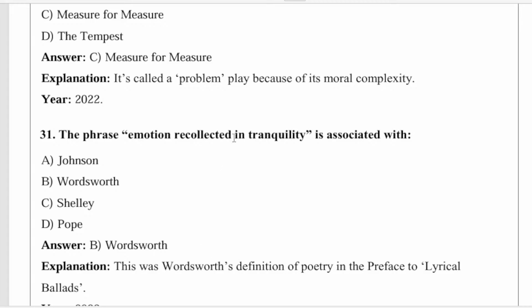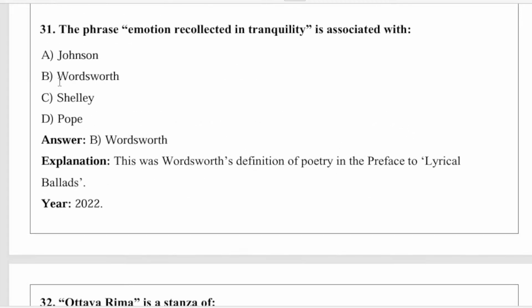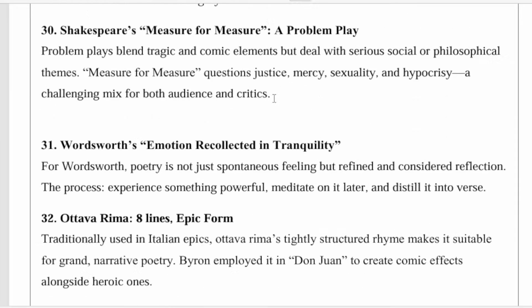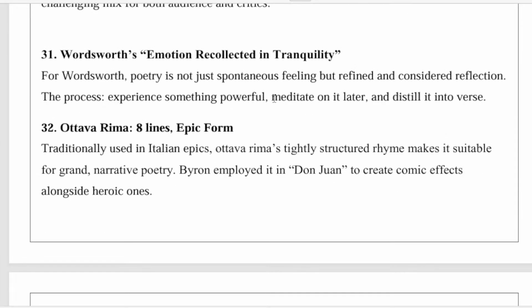The phrase 'emotion recollected in tranquility' is associated with Wordsworth. These lines are from his definition of poetry in the preface to Lyrical Ballads. It appeared in the 2022 question paper. So he tells us that poetry is not just spontaneous feeling but refined and considered reflection: the process of experiencing something powerful, meditating on it later, and distilling it into verse.